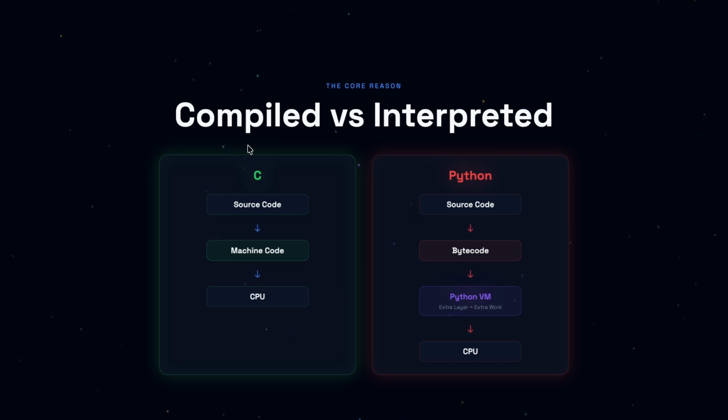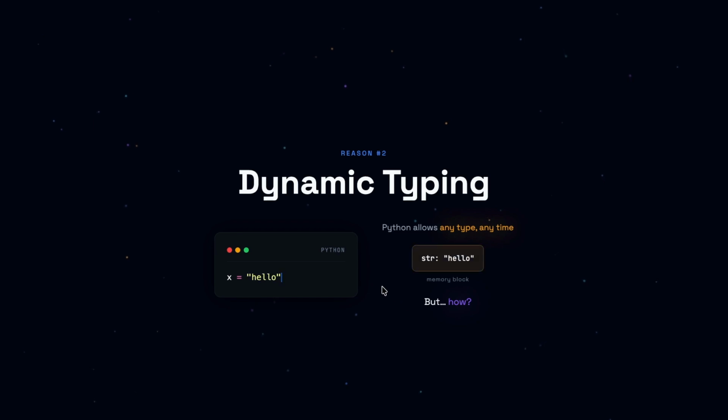There are four main reasons why Python is slow. The first is that Python is a compiled plus interpreted language. The C language is purely compiled. Whenever the user hits run, it reads all the source code, converts it into machine code, and passes it directly to the CPU. But in Python, it creates bytecode and passes it to the Python virtual machine, which is built on top of the C language.